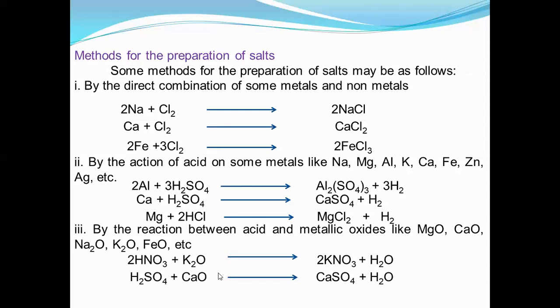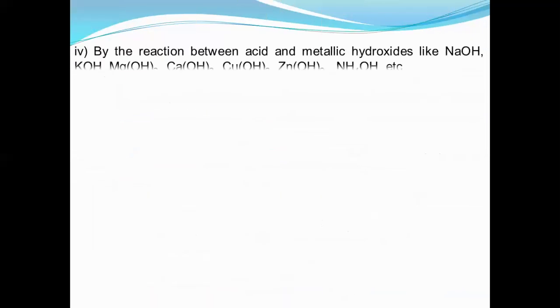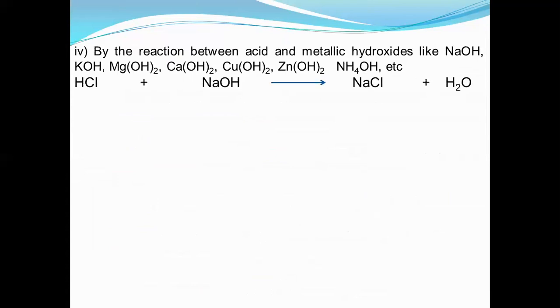Without any explanation, I am going to leave this part. After that, I have written some different ways of formation of salt, means how strong acid, weak acid, strong base, weak base form different types of salt. HCl is a strong acid, NaOH is a strong base. So strong acid and strong base will give you a neutral salt.